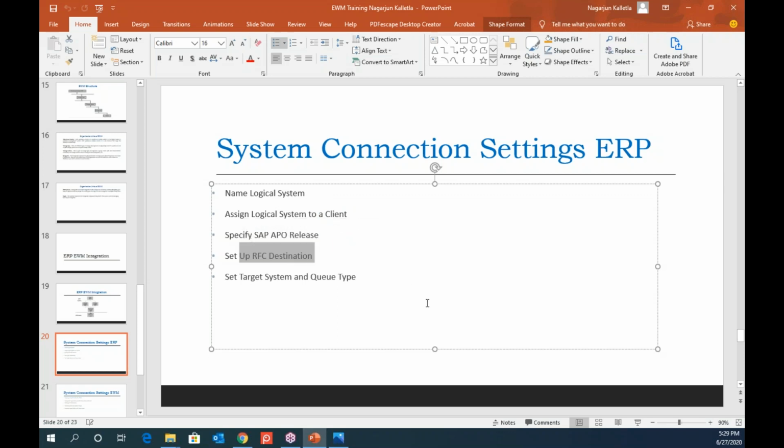So RFC destination is something which will allow you to access the other system, and you set the target system and the queue type. The two queue types that we have are inbound and outbound. So how you will optimize the solution, you will set up the queues here. So this is the connection that we do on the ERP side.